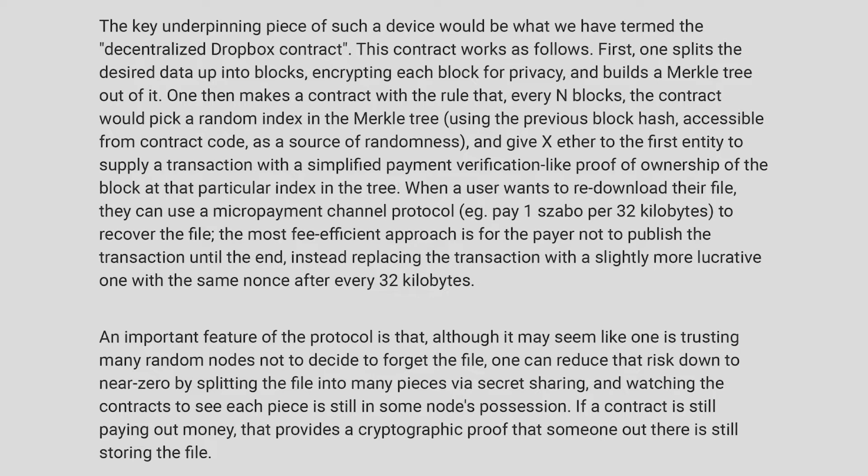First, one splits the desired data up into blocks, encrypting each block for privacy, and builds a Merkle tree out of it. One then makes a contract with the rule that every n blocks, the contract would pick a random index in the Merkle tree, using the previous block hash, accessible from contract code, as a source of randomness, and give X ether to the first entity to supply a transaction with a simplified payment verification-like proof of ownership of the block at that particular index in the tree.